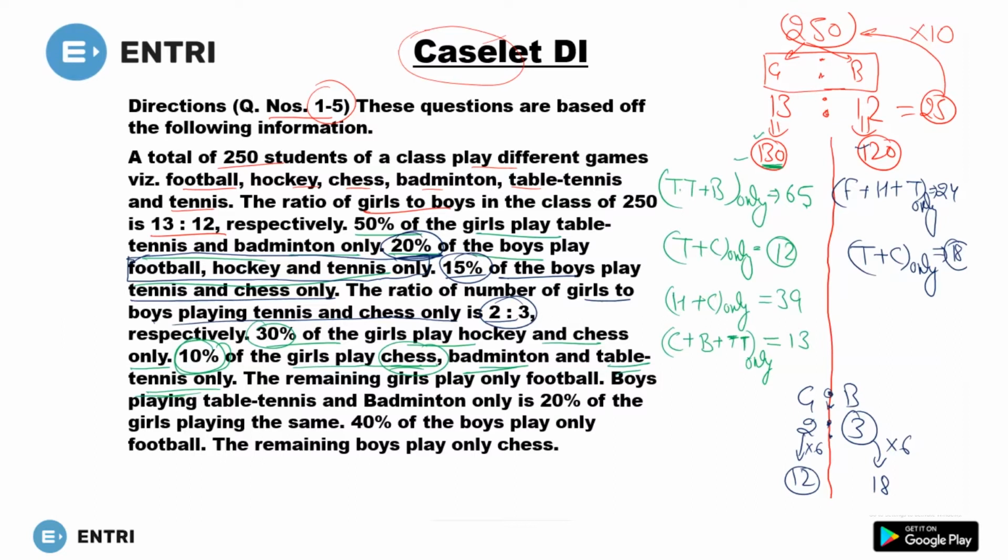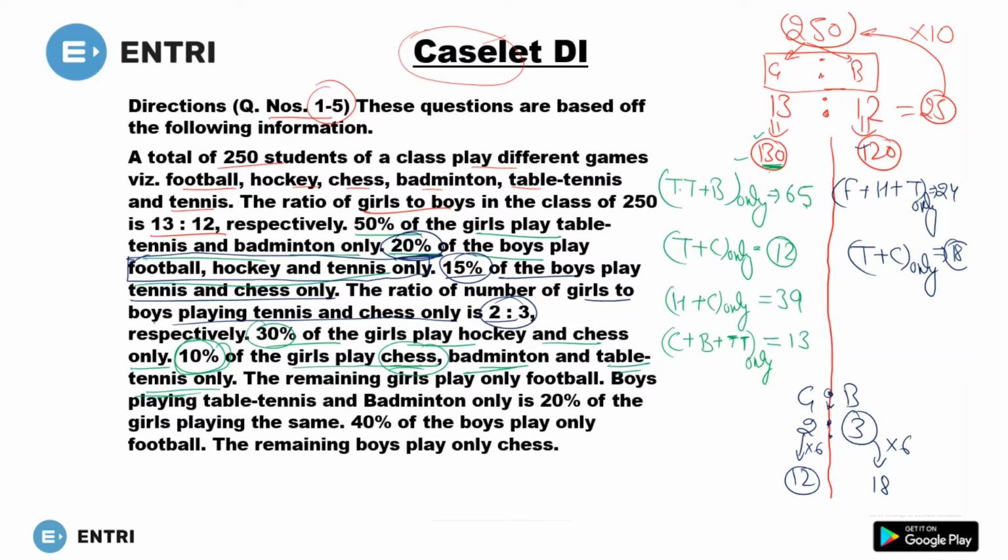The remaining girls play only football. Now, how many are remaining? Just add these: 65 and 13 give 78. 78 and 39 give 117. 117 plus 12 is 129.